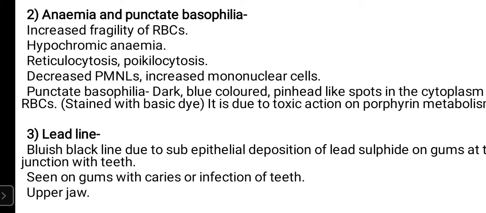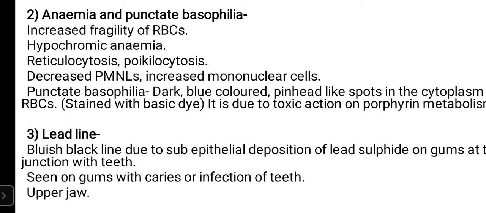So whenever the question is asked with punctate basophilia, students start with something related with basophils. Basophil is a type of granular WBC, WBC granular and agranular. लेकिन वो जो है तुम्हारे eosinophil, basophil, neutrophil, उनसे कुछ लेना देना नहीं है punctate basophilia से. This punctate basophilia has nothing to do with the granular WBCs, what we call them as basophils. उनका इसका कुछ संबंध नहीं है. It is related with RBCs.